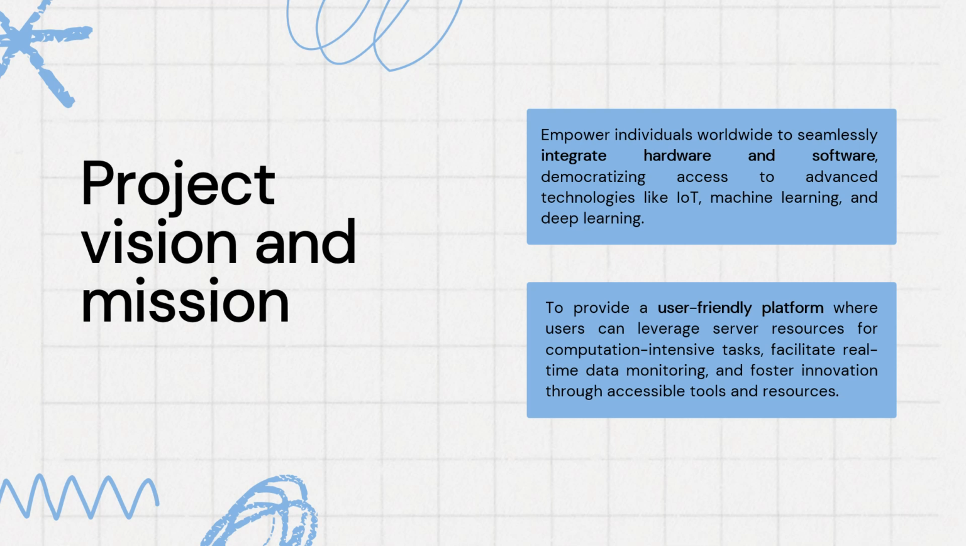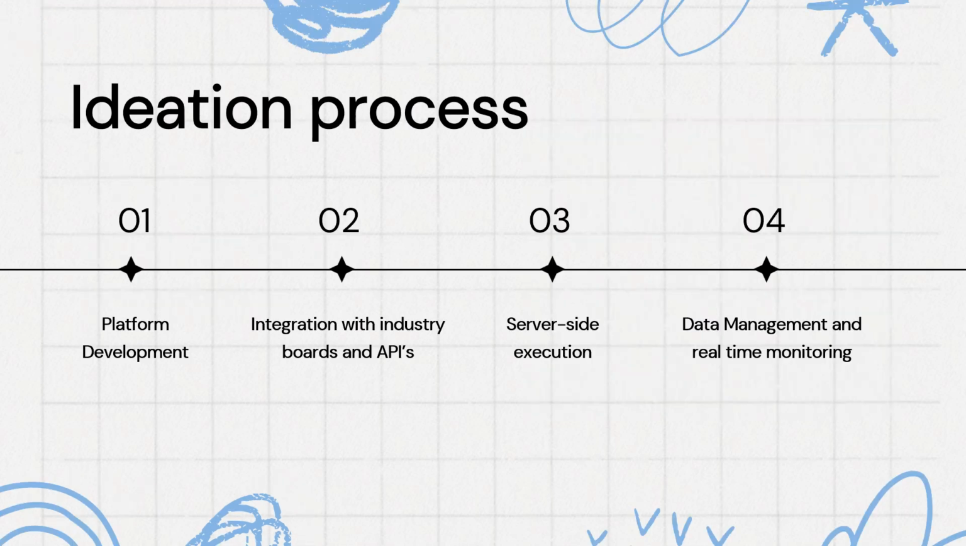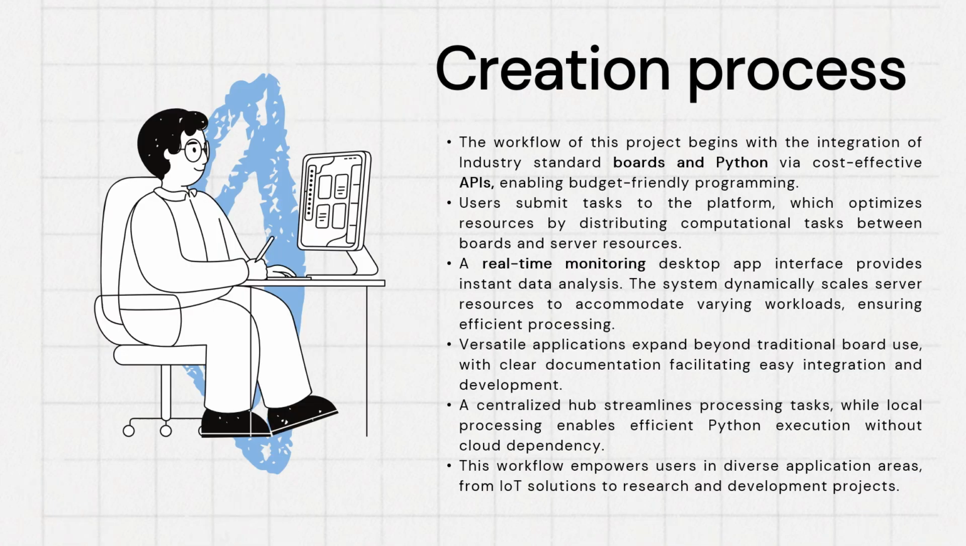This is our ideation process. First, we developed the platform and then integrated the API with the industry boards. Then we created the server-side execution using Django. Then we also needed to implement some monitoring system, so we implemented a data management system and real-time monitoring. Our aim is to use Python in any hardware which doesn't support Python. For that, the way is API.